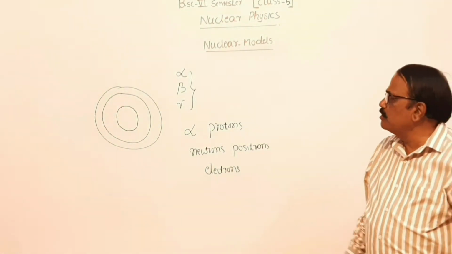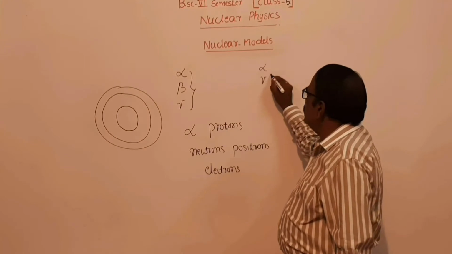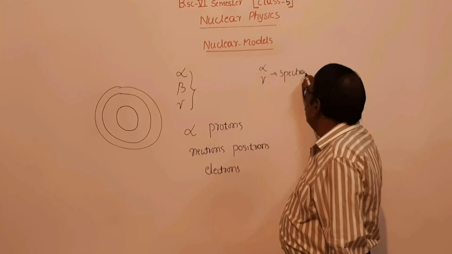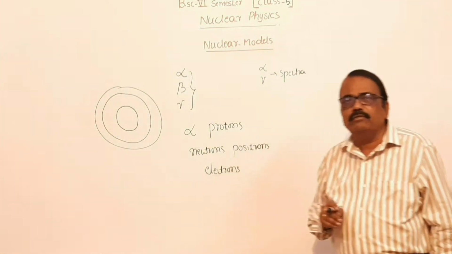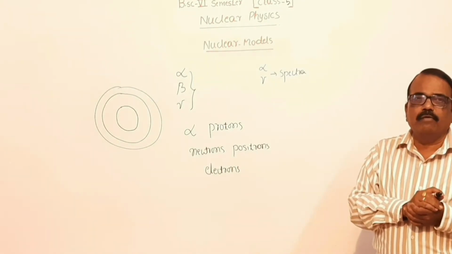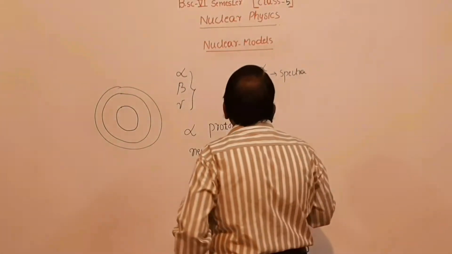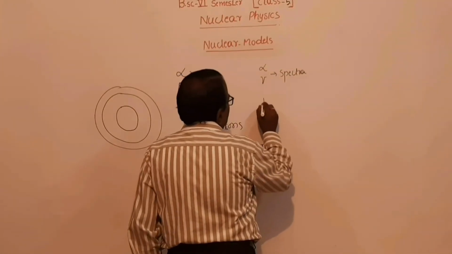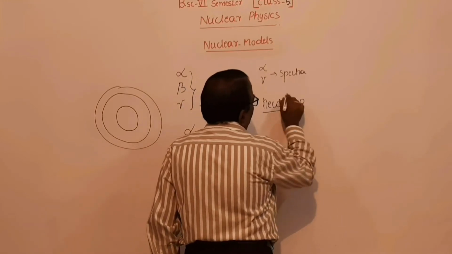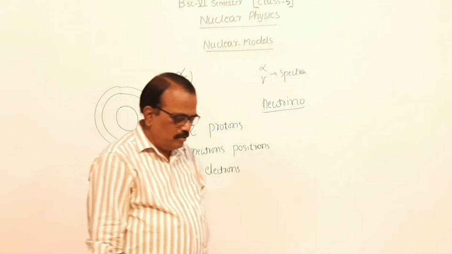Then the study of alpha and gamma ray spectra also gives the internal structure of the nucleus, whereas the study of beta ray spectra introduces a new particle called the neutrino. See how many particles are present inside the nucleus.